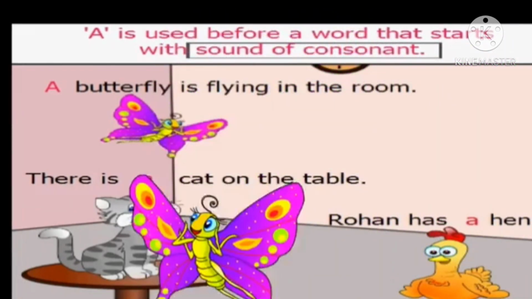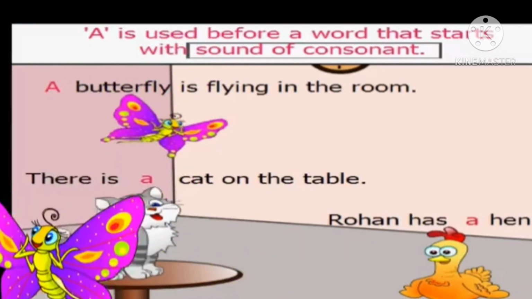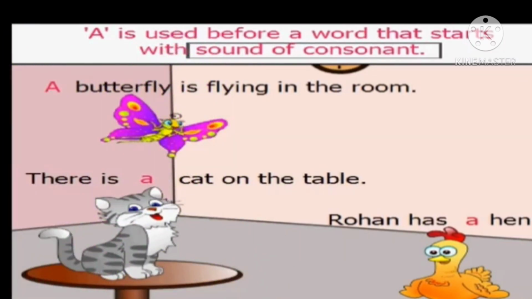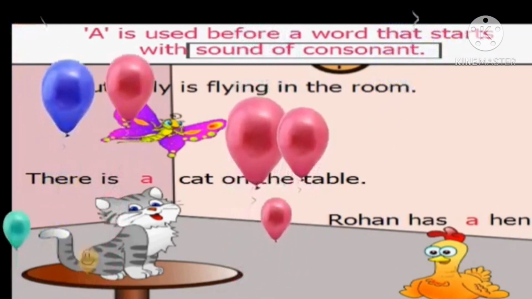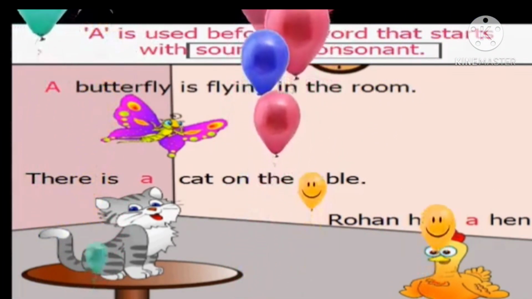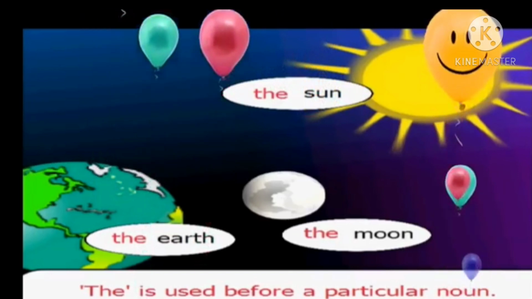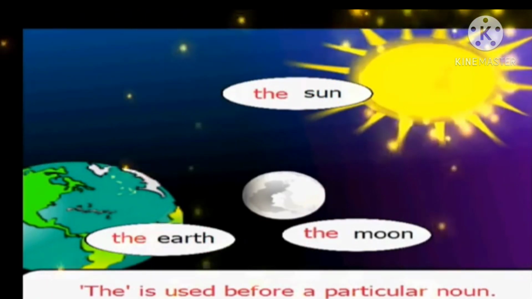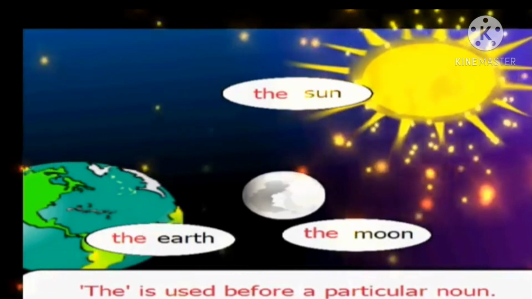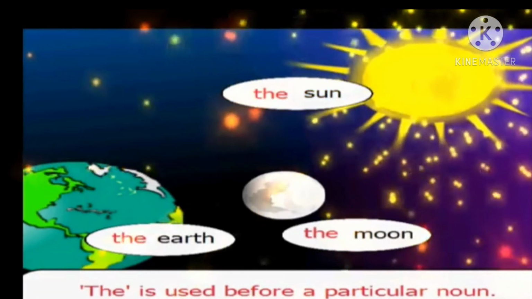It starts with the sound O. We use a if the word starts with the sound of a consonant, like a butterfly is flying in the room. Butterfly starts with the sound B. Same way, a cat, a hen, both start with consonant sounds.